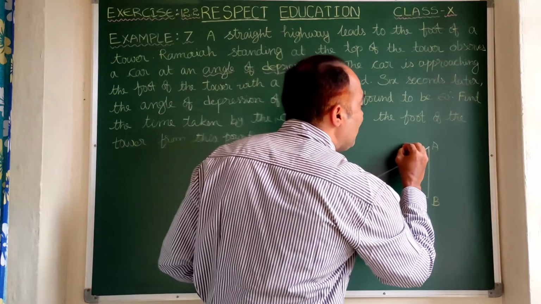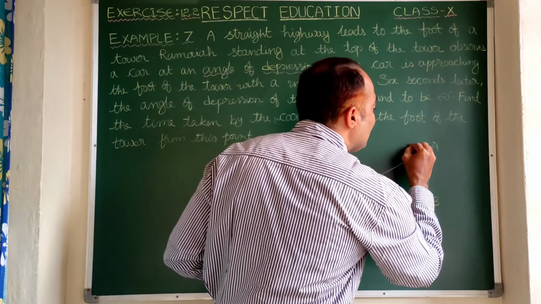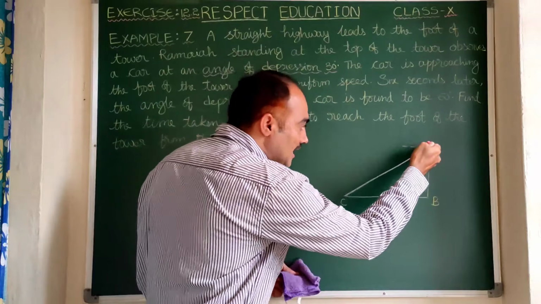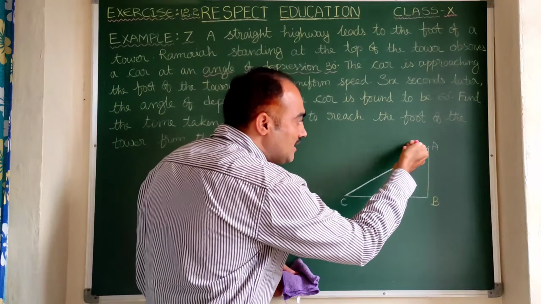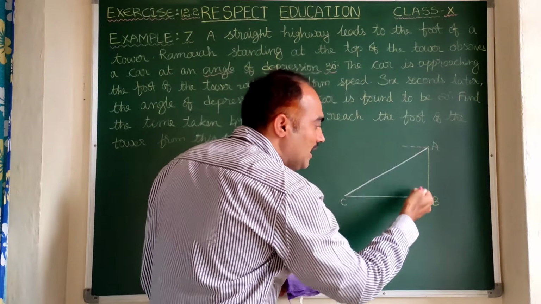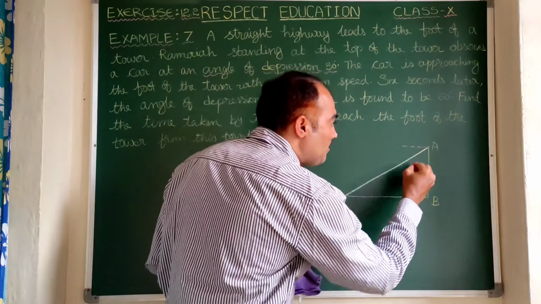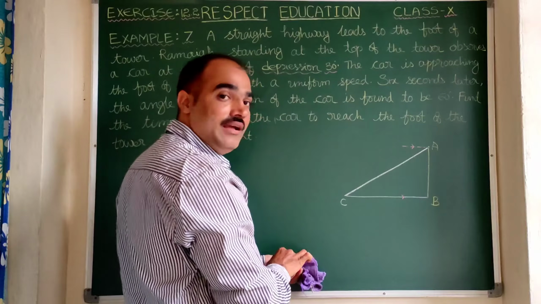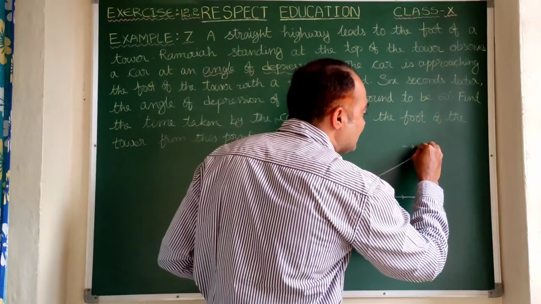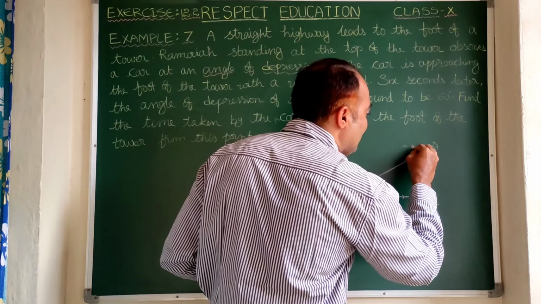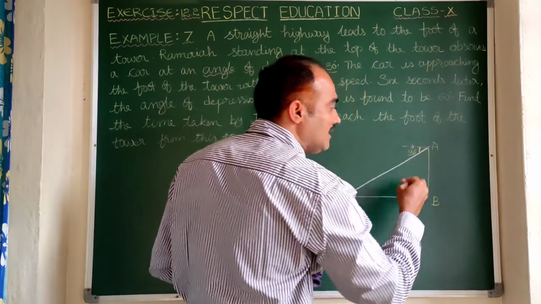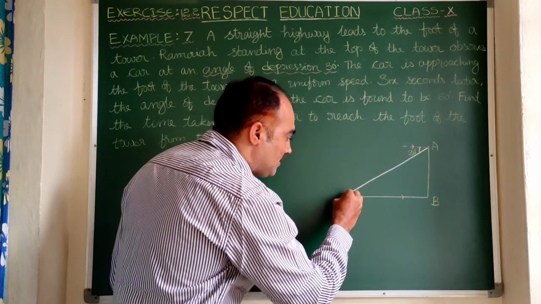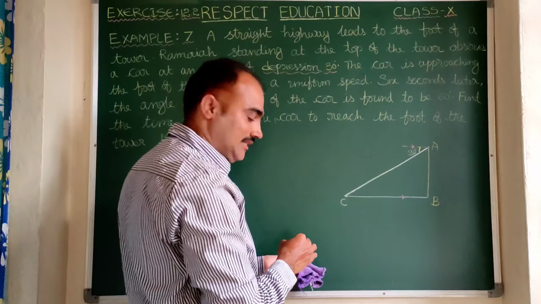Here you observe how to mention the angle of depression. This is the line of sight, and this is the horizontal line which is parallel to the earth. These two are parallel. This line and this line both are parallel. Here it is given as 30 degrees. Let us write 30 degrees here. That is the angle of depression. From here he is observing the car which is at the position C.